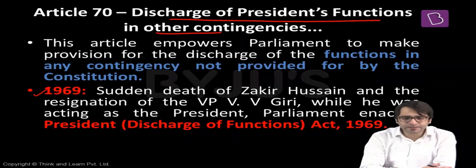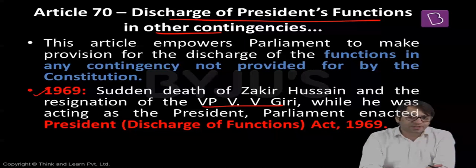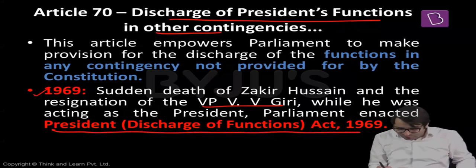Then what happened? In 1969, the sudden death of the President, Dr. Zakir Hussain. His deputy was V.V. Giri. He acted as the President of India for some time, but then he decided I want to contest the presidential election and I will resign from the post of the Vice President of India. While he was the Vice President of India, the Parliament enacted a law called the President (Discharge of Functions) Act 1969.